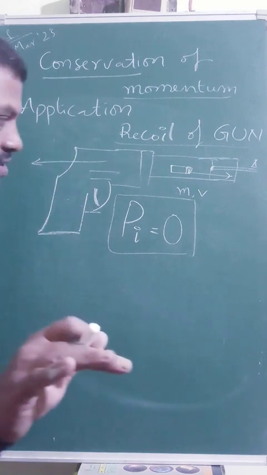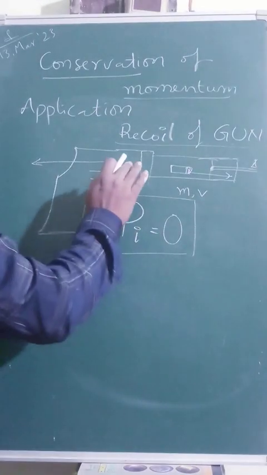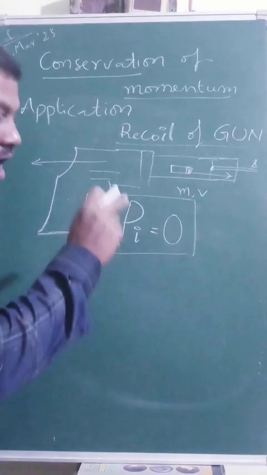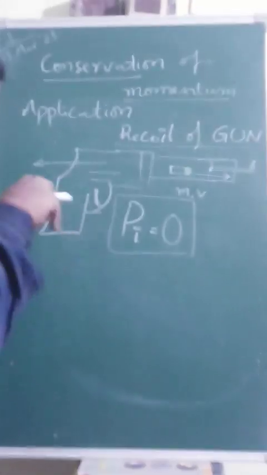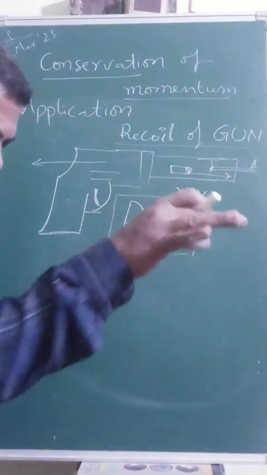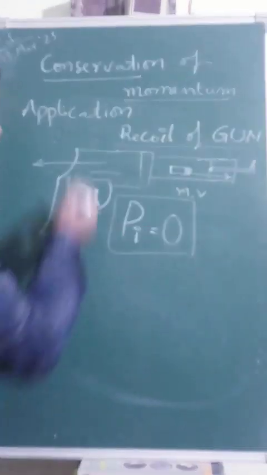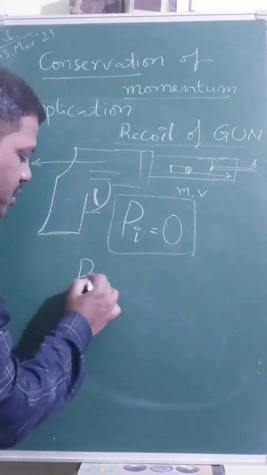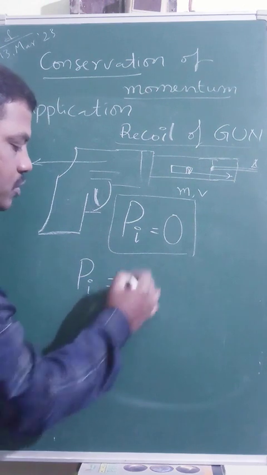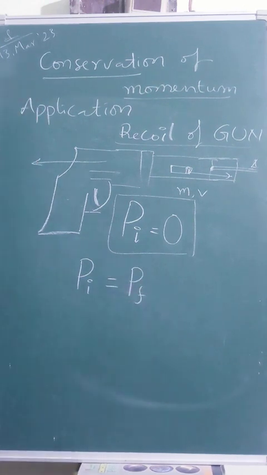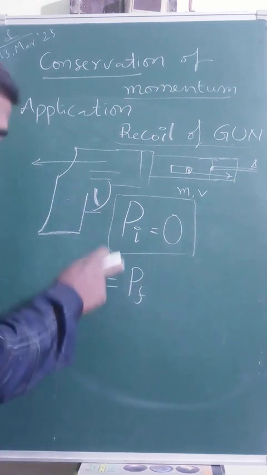So the system's momentum after the bullet comes out must be balanced: initial momentum is 0 and must equal final momentum, so the final momentum must also be 0.